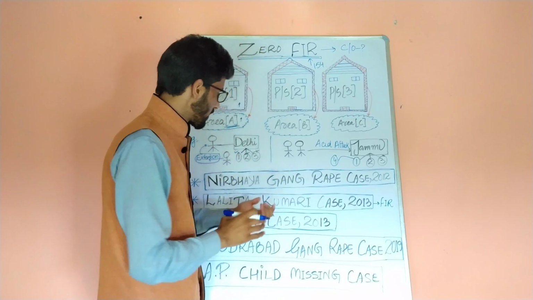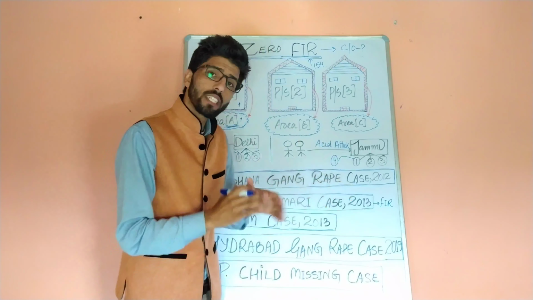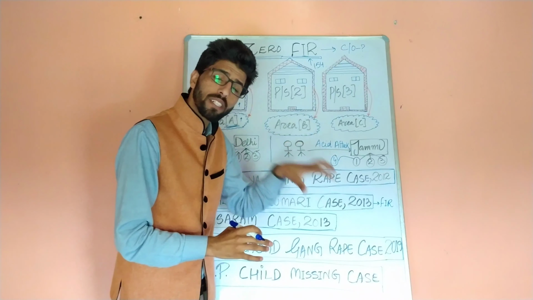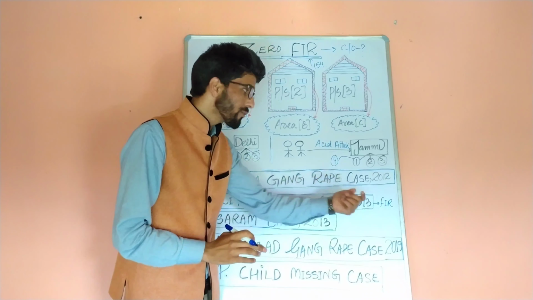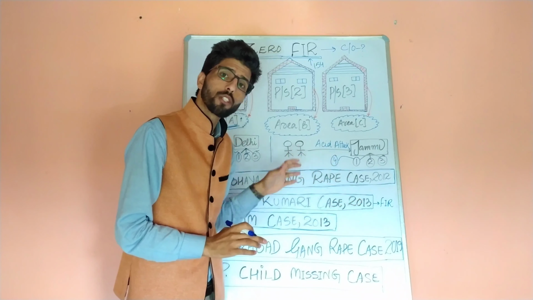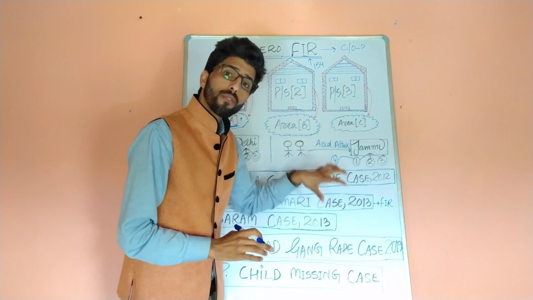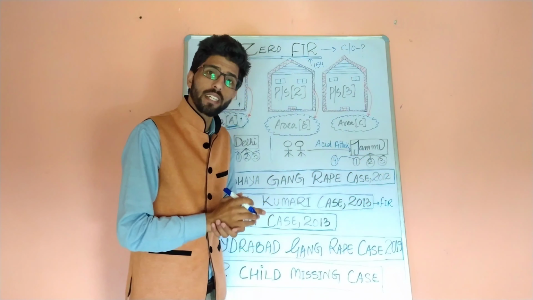As we have already dealt with in the Lalita Kumari case of 2013, it was categorically held by the Constitutional Bench of the Supreme Court that it is mandatory upon the police officials to register an FIR if they come across information which discloses the commission of a cognizable offence. And if they refuse to lodge an FIR, then action will be taken against them.